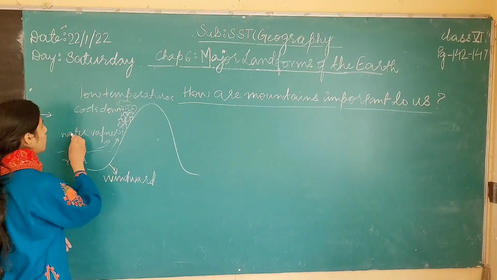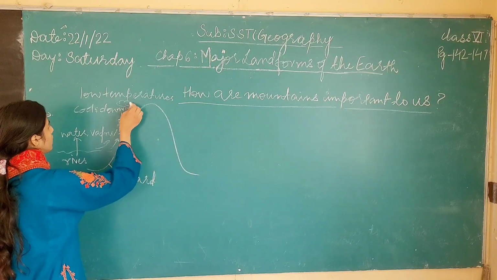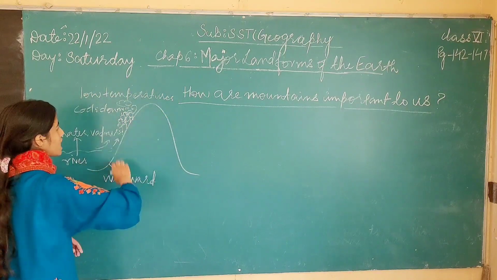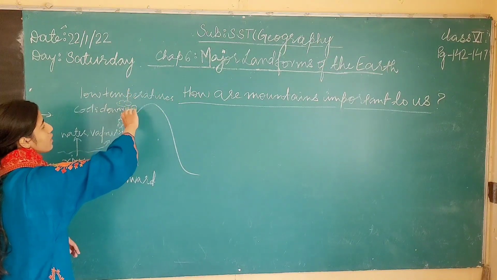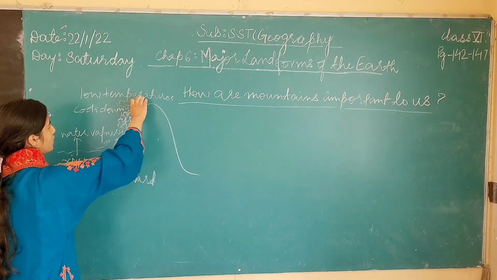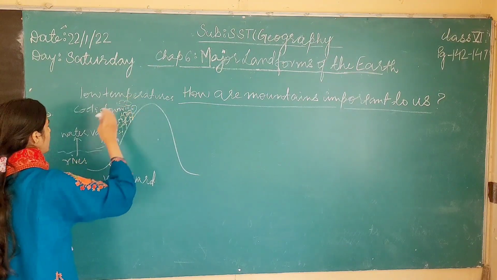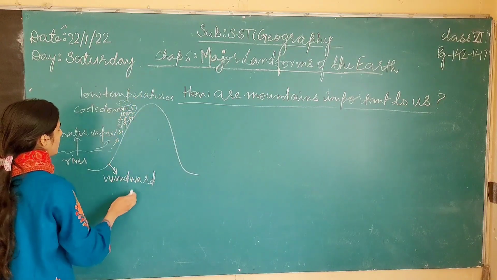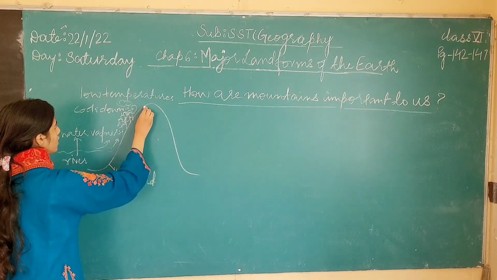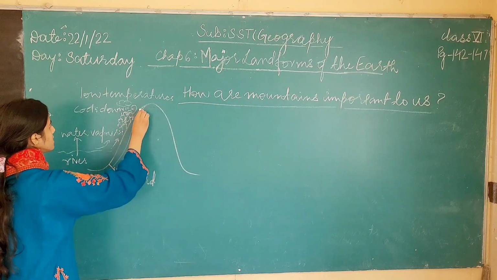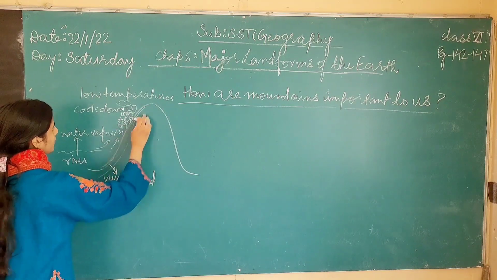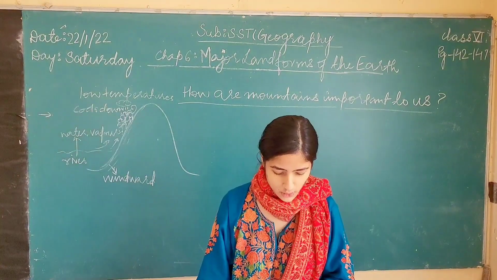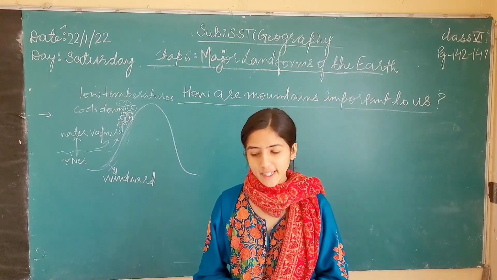So when the water vapor that rises up the mountain cools down because of experiencing the low temperatures at the top of the mountain, as we move up in the atmosphere, the temperatures start to go down, and so the water vapors cool down and they start falling on the windward side of the mountain. So this is how the mountains help in bringing rain.